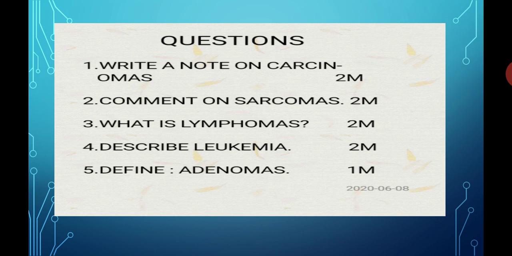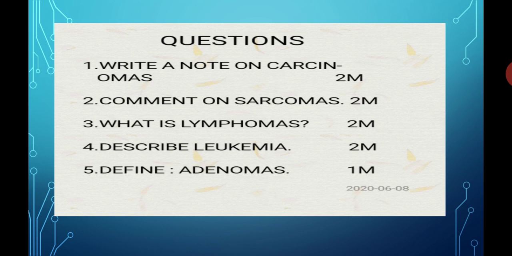Let's take a revision part. Types of cancer. According to the type of tissue affected, there are 5 main types of cancer. First one is carcinomas. In this, the tissue which is affected is nothing but the epithelial tissue. Number 2, sarcomas. The tissue which is affected in sarcomas is nothing but the connective tissue. Lymphomas. In this, lymphatic tissue is affected, so it is known as lymphomas.